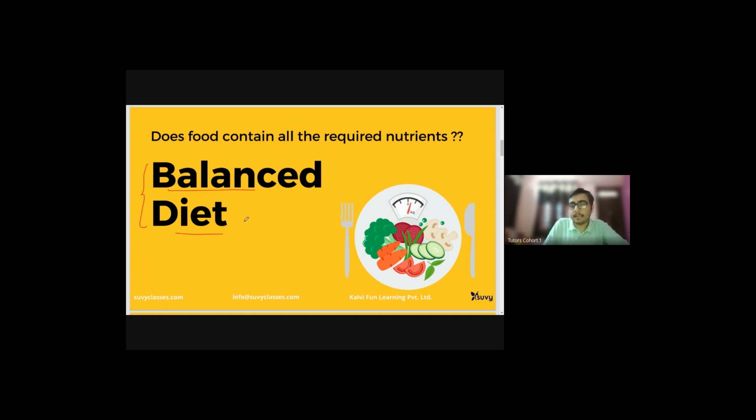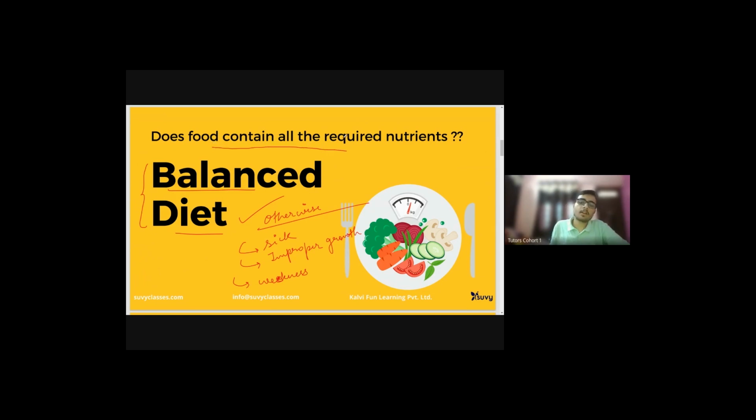Everyone needs a balanced diet, otherwise they will get sick, there will be an improper growth of the body, or they will get weak, weakness. Okay, so this is not good if we are not having a balanced diet.